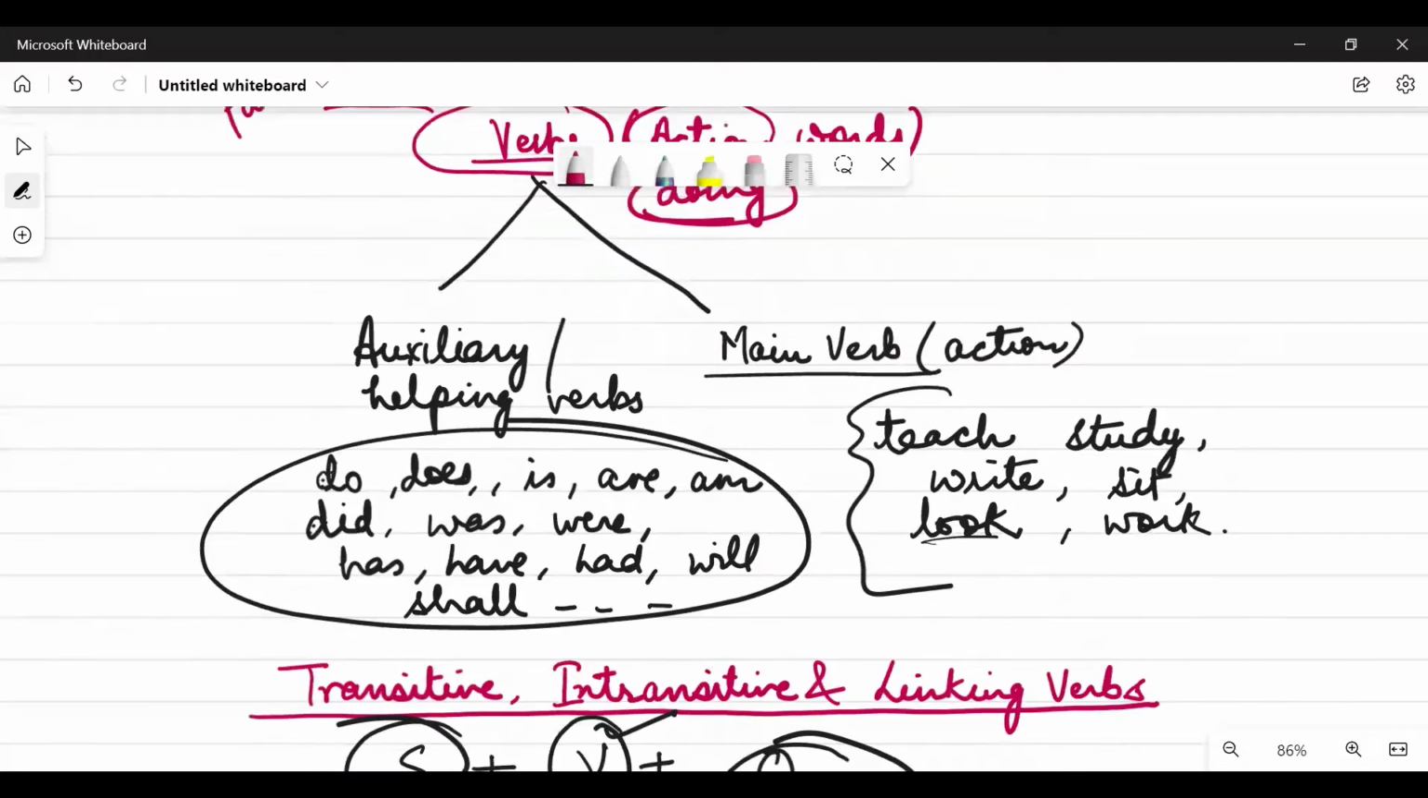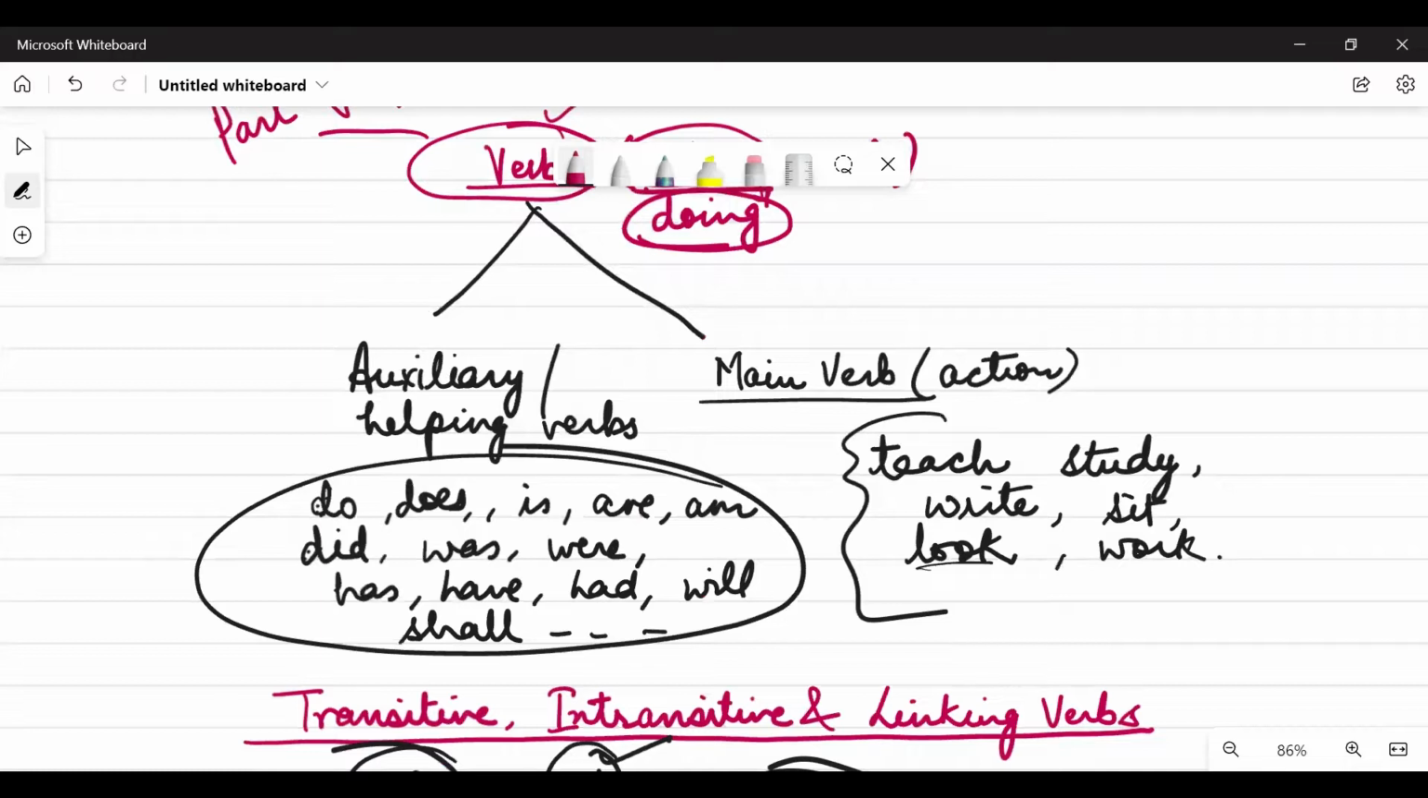So please understand that we can categorize them as two. One is the auxiliary or helping verbs, and one is the main verb, which shows some action. Auxiliary or helping verbs are like do, does, is, are, am, did, was, were, has, have. And main verbs show the action, like I'm teaching, so teach is the verb. You are studying, so study is the verb. Write, sit, look, work, stand. There are so many verbs which represent any action, that is called the main verb.